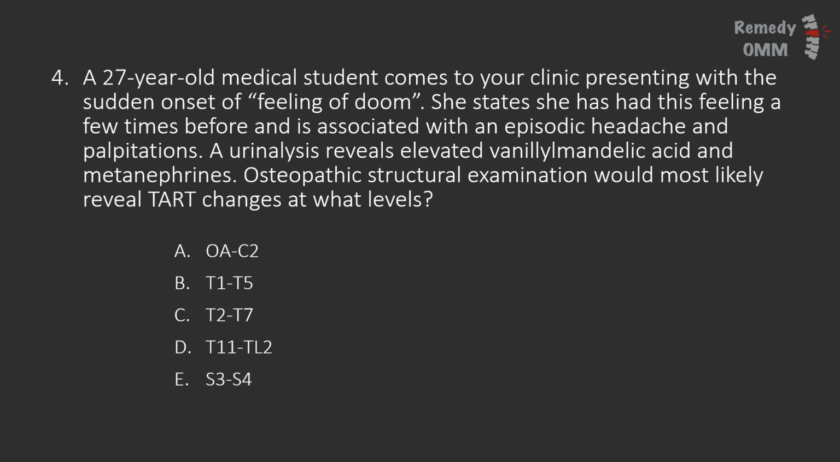Okay, so that urinalysis basically seals the deal for us. We obviously have a pheochromocytoma, which, as we know, is a tumor of the adrenal glands. So we are looking for the adrenals here. Too high, too high, too high. Yep, and not a set. So definitely the answer is D, T11 to L2.